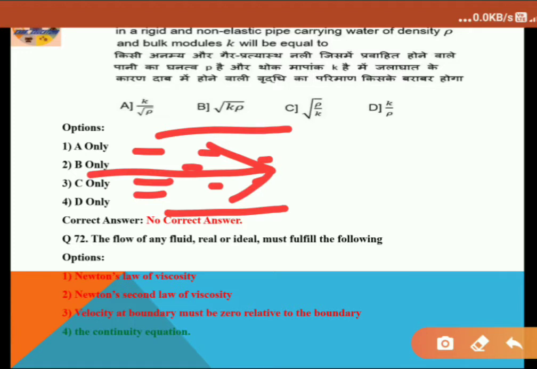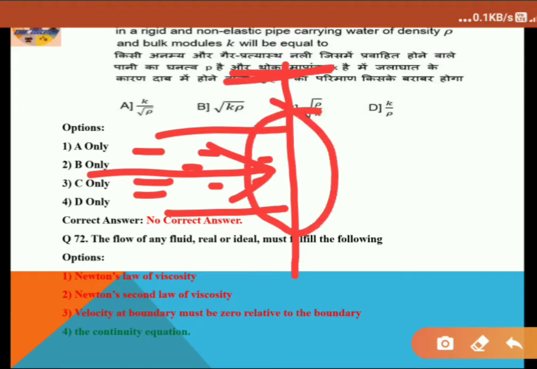If we restrict the flow by putting a valve at that position, the water will be restricted there, and a shock wave will occur at that position. That is known as water hammer.